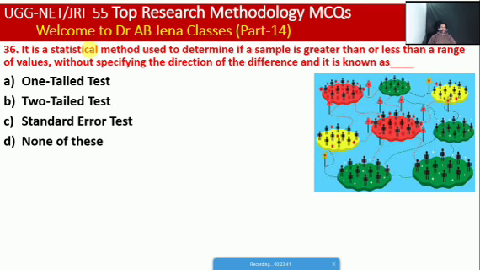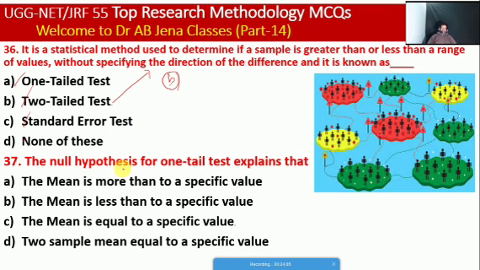So next one we will see: it is a statistical method which is used to determine if a sample is greater than or less than a range of values without specifying the direction of the difference. It is known as, what will we say, whether the one tail test or two tail test or standard error test or DHC, none of these. So friends, here B is the right option.